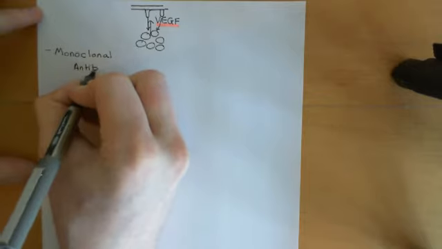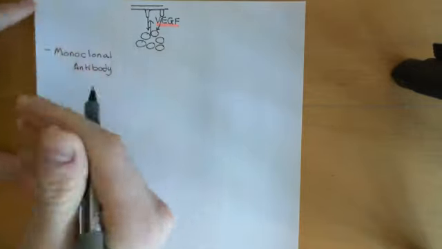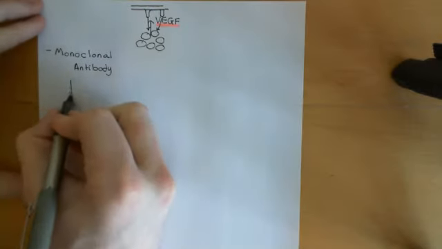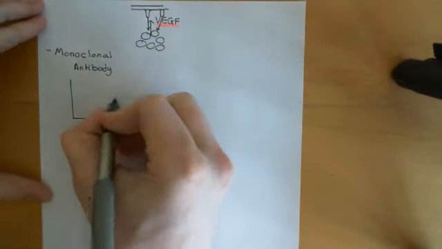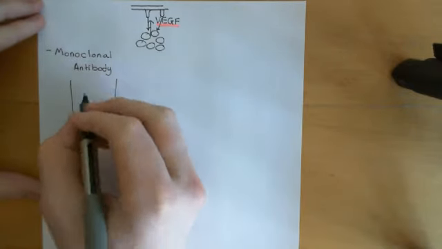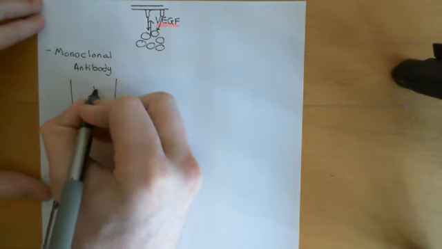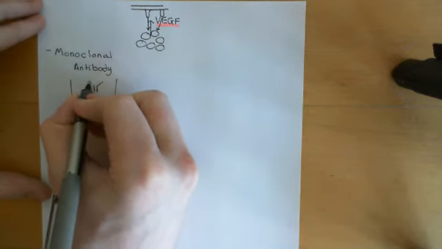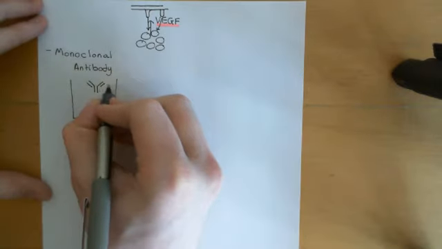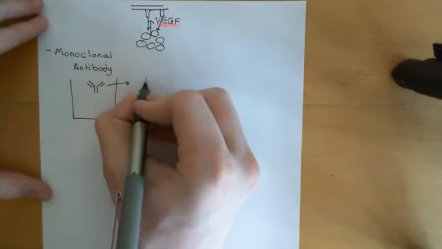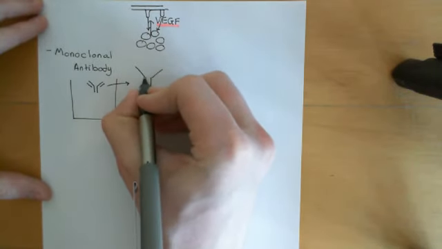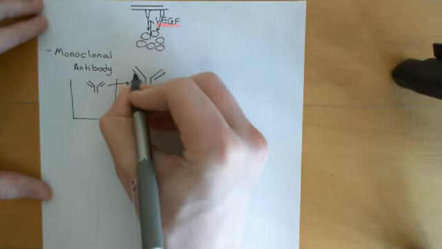So a monoclonal antibody is a mixture containing loads of antibody molecules. Strictly speaking, it refers to a mixture containing loads of antibody molecules rather than an individual antibody molecule. And it's a mixture containing loads of antibody molecules that are all identical, basically. So if we pull one of these antibody molecules out now and draw it bigger, it consists of 4 separate proteins: 2 heavy chains and 2 light chains.